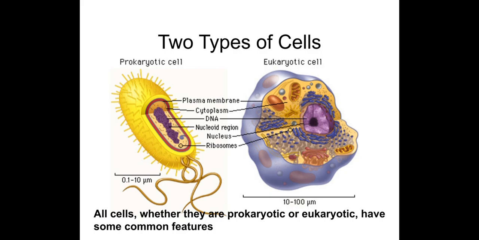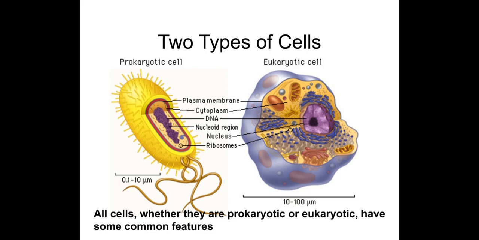There are two types of cells. First is prokaryotic and second one is eukaryotic. Prokaryotic cells are those which don't have a well-defined nucleus or nuclear membrane, and their organelles are not membrane-bound structures. Eukaryotic cells are those which have a well-defined nucleus and a well-developed nuclear membrane, and they have membrane-bound organelles.